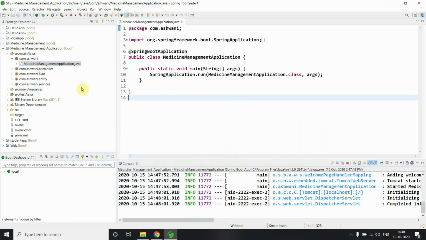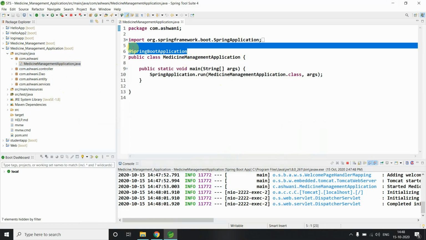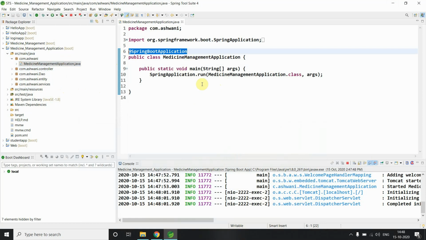To help you understand better, first I want to take you to the main class. I already explained why we are using it. This is the Spring Boot annotation. It is the class responsible for running and booting our application. Generally when we make this application, it is a simple Spring application, but this tag helps us make our application a Spring Boot application. It means it will help you boot your application from Spring to Spring Boot. So this is simple.